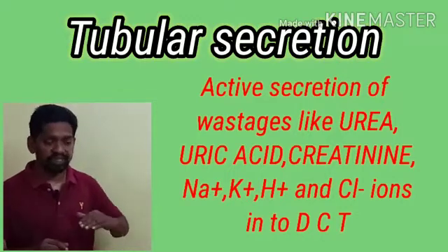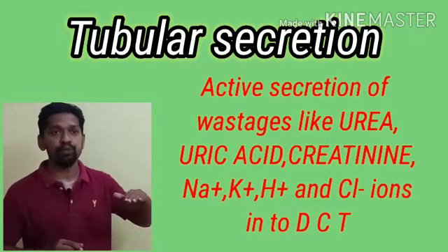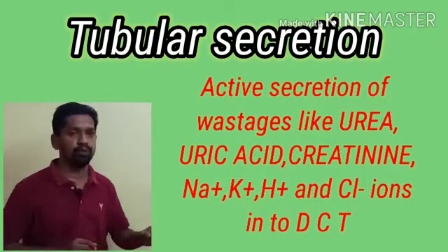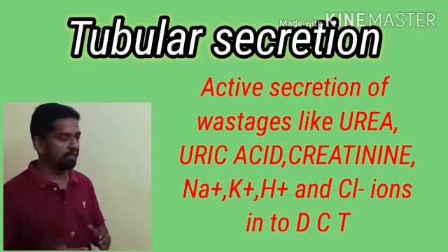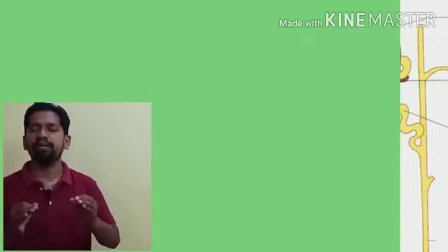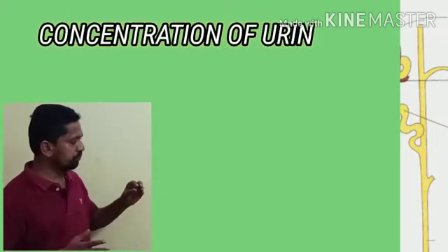This is very important to maintain the pH value of the primary urine in the renal tubule. And finally, the ultrafiltrate or primary urine enters into the collecting tube. Here we have the fourth stage of the mechanism involved in urine formation.